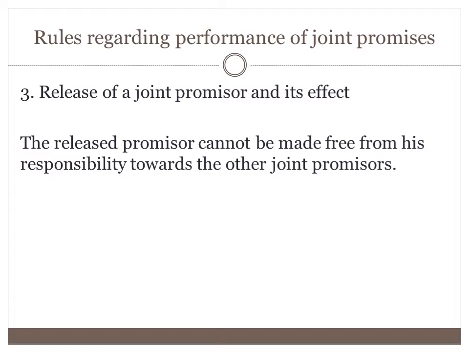Here, neither can A and B escape from the liability to the creditor, nor is C discharged from the liability to contribute to A and B. Even though he is a released promiser, he cannot be made free from his responsibility towards the other promisers.